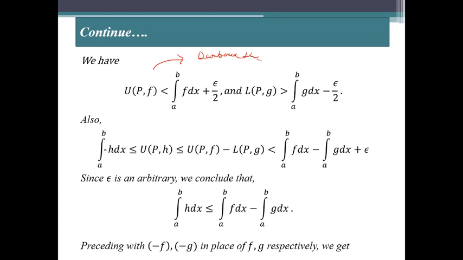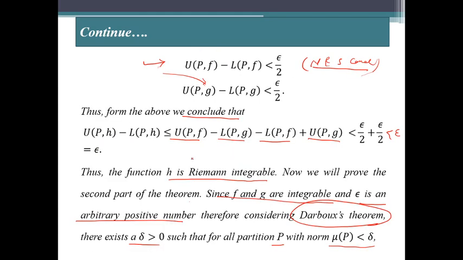Also, the integral of h dx from a to b will be less than the upper Darboux sum of h for any partition with norm mu p less than delta, and we already showed that U(P,h) will be less than U(P,f) minus L(P,g). We already proved this one, right?